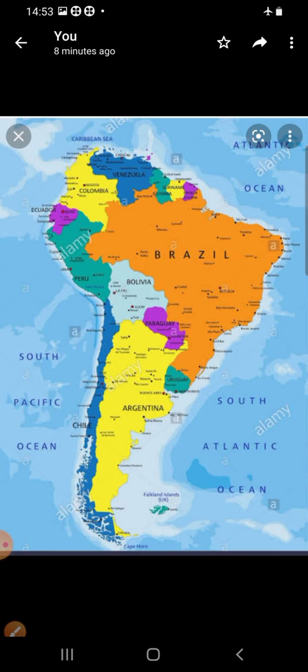Now let us learn about the location, physical setting and extension. Where is it located? This continent is mainly in the southern hemisphere. You can see children here the equator goes around this place.